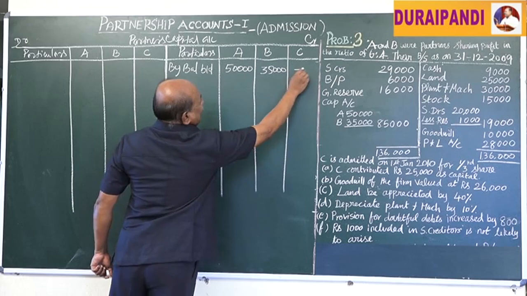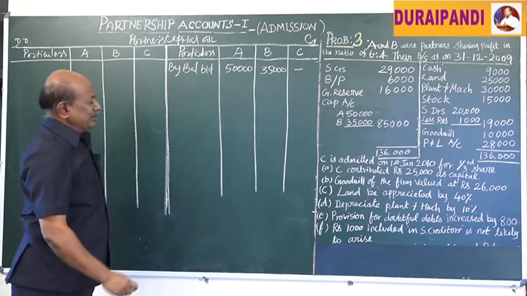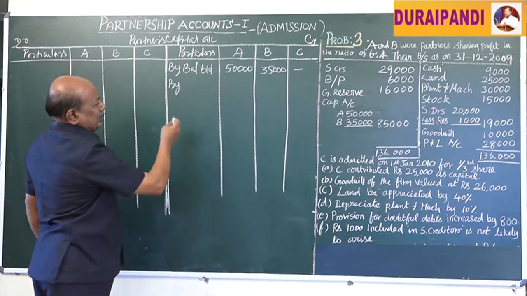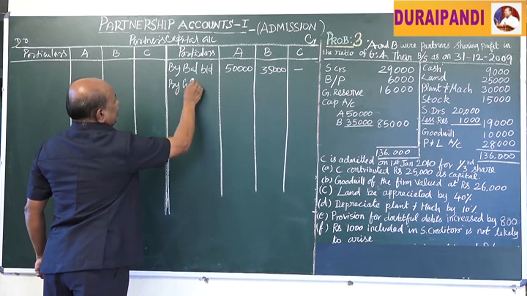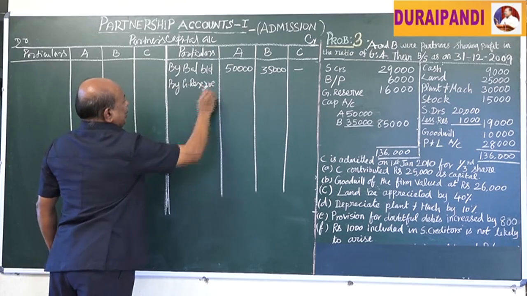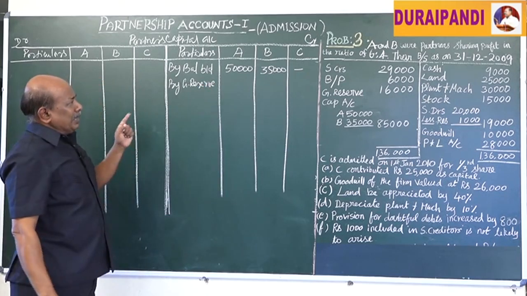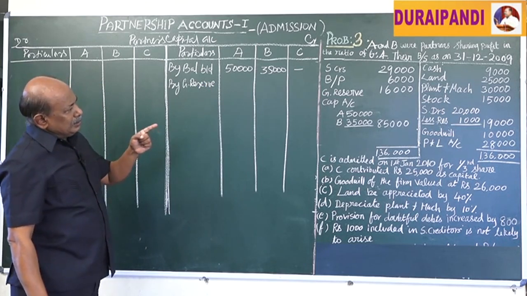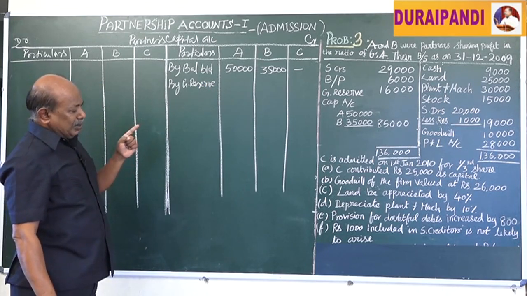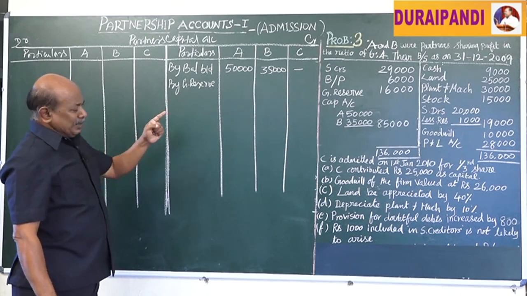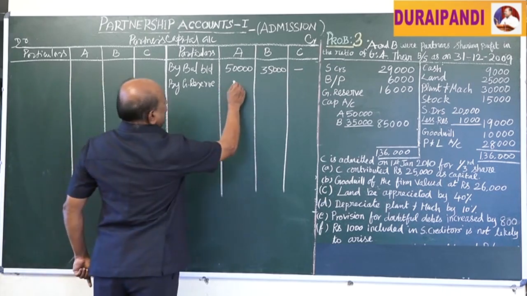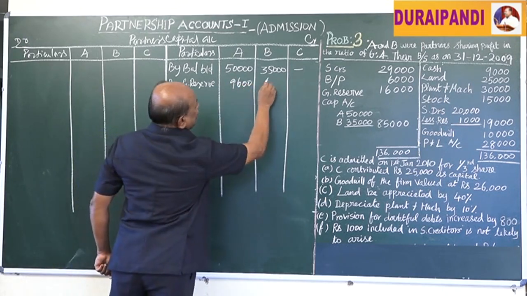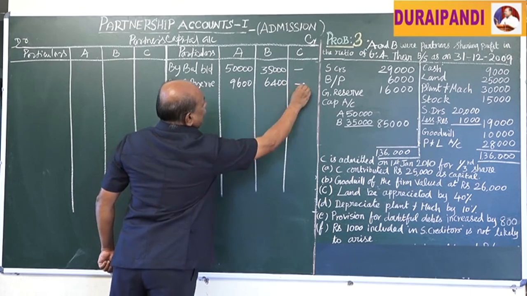Next, we have to transfer past accumulation, meaning general reserve. Already we have calculated for A and B in their old profit sharing ratio. That 16,000 rupees of reserve is transferred to A as well as B: 9,600 to A, then 6,400 to B.